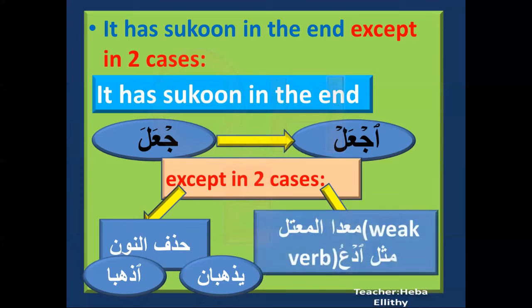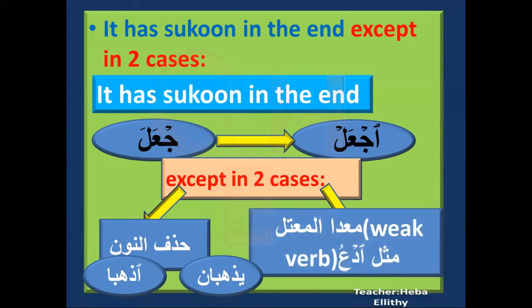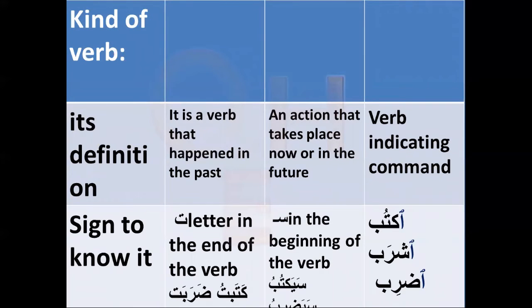Another case where we will not find sukun at the end is the weak verb, like ادعو. If you look here, you will find the dhamma, you will not find the sukun, but you will still find the first letter is Hamzat Wasl. This can help a little bit. So this is a command verb. It's easy, inshallah. We will now compare the verbs as a definition, and after that we will give one or two signs for each to know the difference between them.